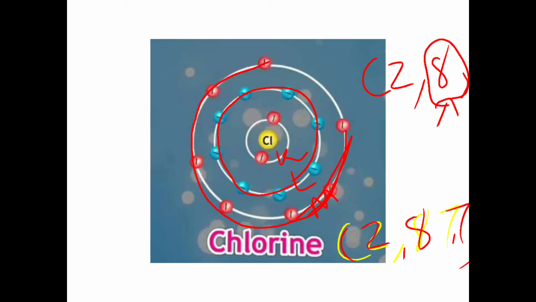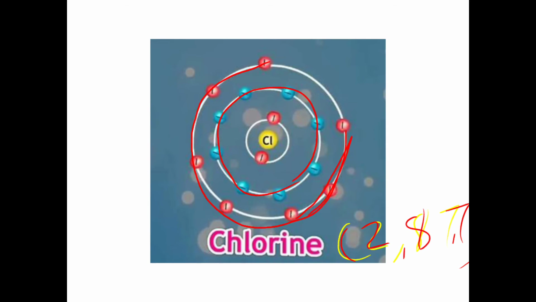Now this chlorine has electronic configuration 2, 8, 7, with a shortage of only one electron. Right? So if it accepts an electron, we bring one electron from somewhere, this one. So what will happen? One negative charge.